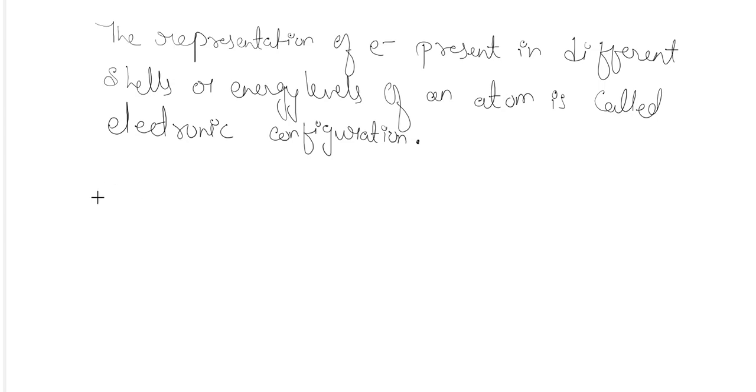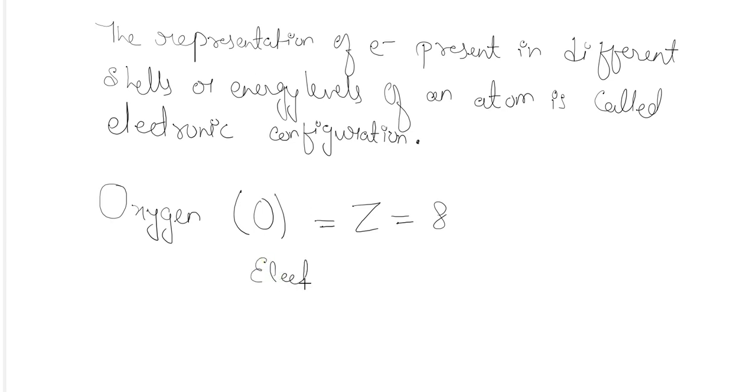So if I am taking an example for any element, let's say it is oxygen. In the last year you have studied about oxygen. The atomic number of oxygen was 8. So for 8, the electronic configuration can be written here like this. In the first shell, how many electrons can be accommodated? Maximum 2 electrons can be accommodated. So 2. After 2, if I am reducing 2 from this 8 electrons, then how many?